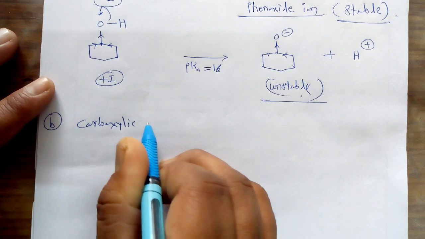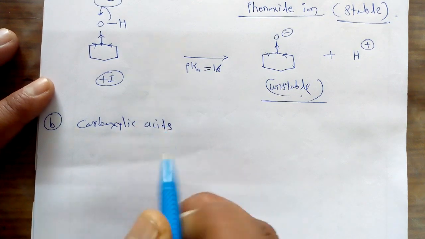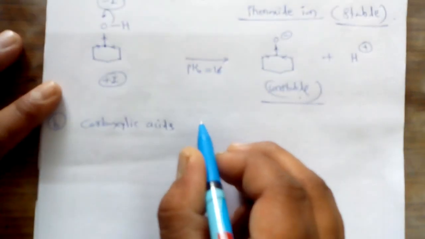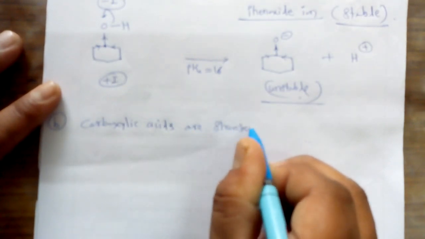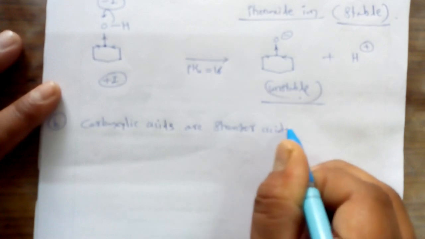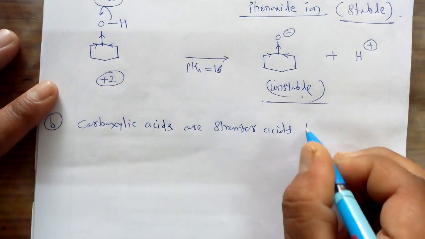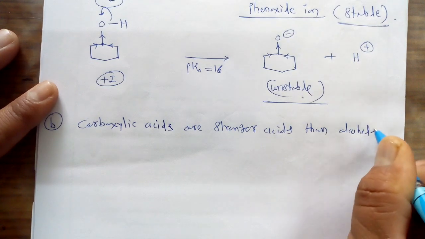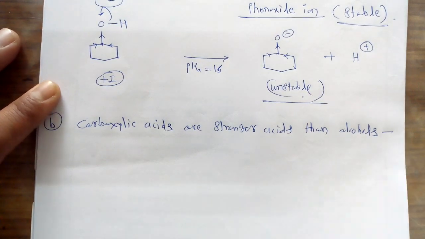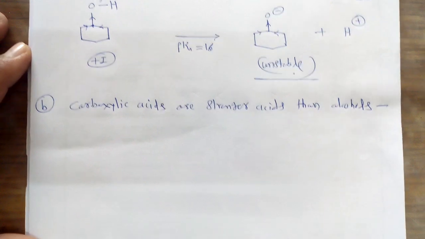Carboxylic acids are stronger acids. Carboxylic acids are stronger acids than alcohols. These carboxylic acids are called the stronger acids than that of the alcohols.